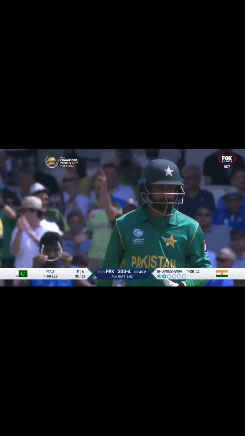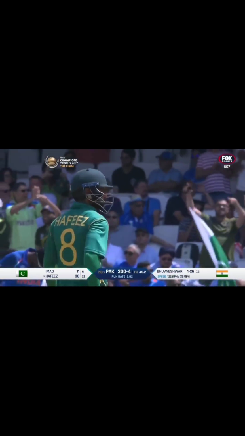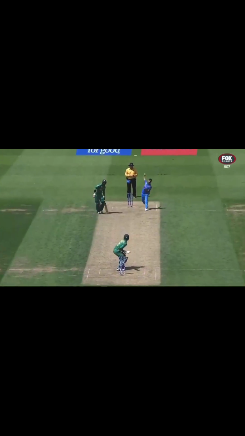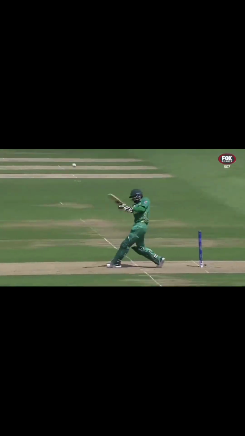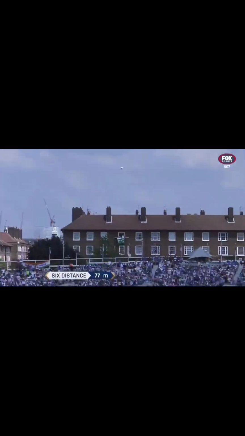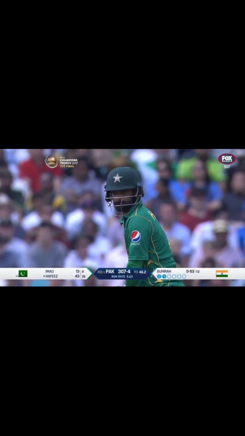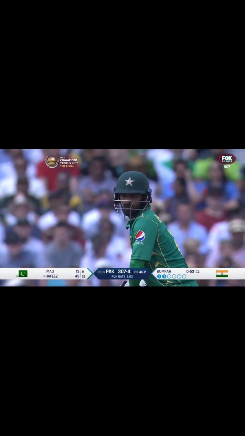Oh! Big one from Hafiz. 300 for Pakistan. It was just a perfect length ball there from Bhuvaneshwar, just going to travel over the top of off stump. Hafiz was having none of that. See him here. Stays stationary, didn't commit either way. Transferred his weight back. Hit hard, in front of square. A long way back. A la Ricky Ponting pull. I never went that far though, Ramiz. Brilliant shot.